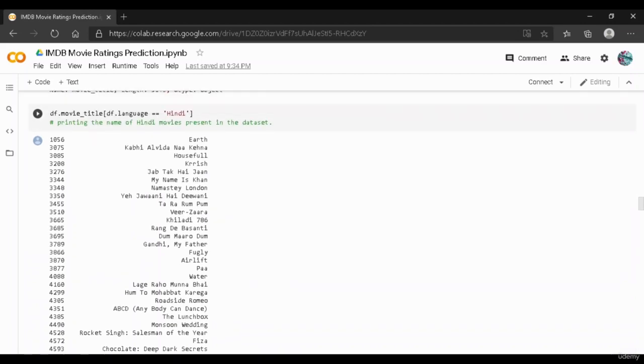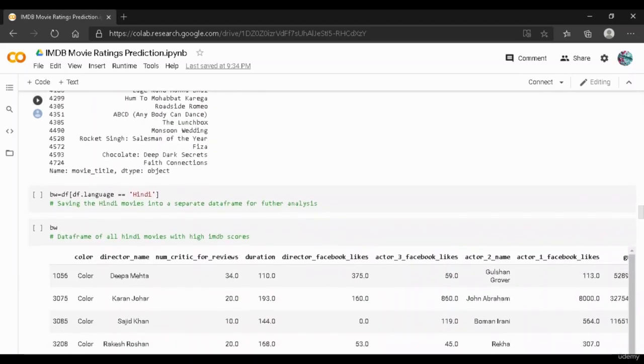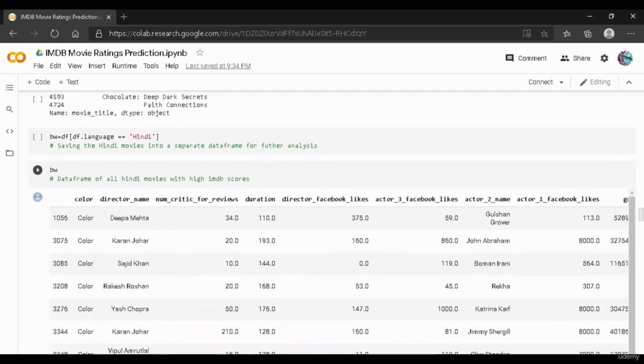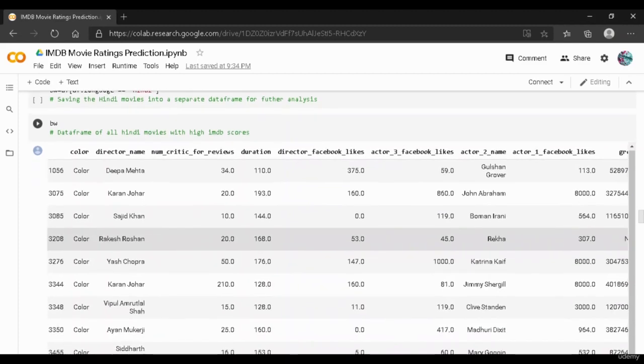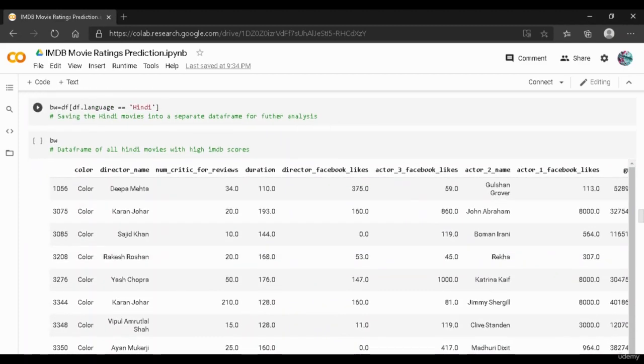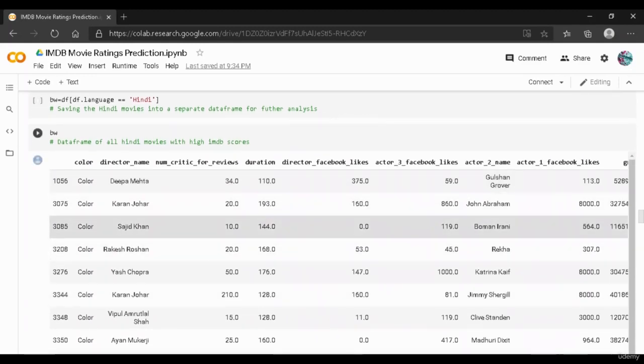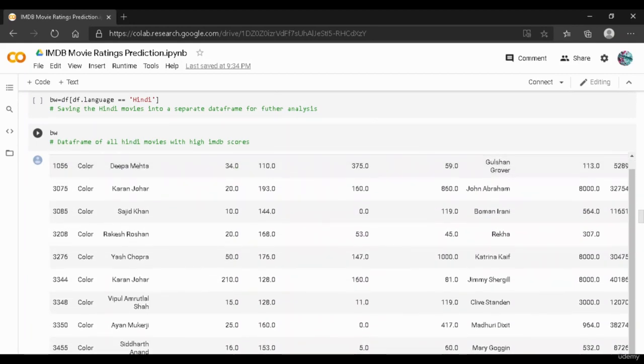And the next thing that we have done over here is that we have created a data frame wherever the language is Hindi. And as you can see, this is the data frame. We have stored this data frame in BW. We saved the Hindi movies into a separate data frame, and we will perform some analysis on this particular data frame. And this is the resulting data frame.